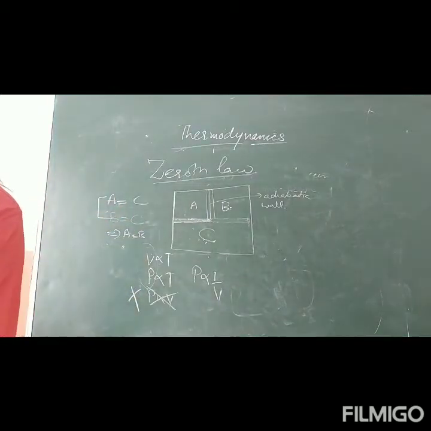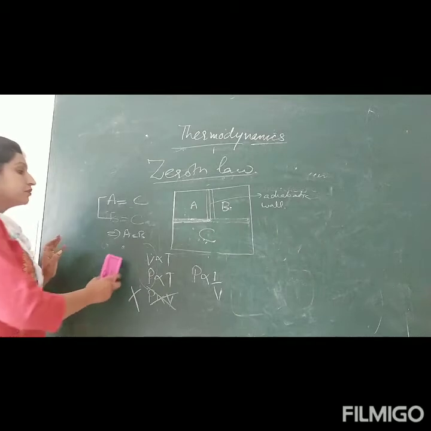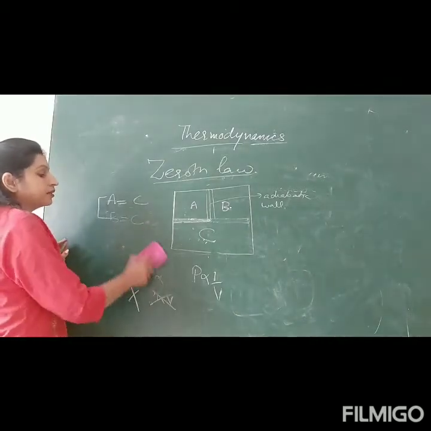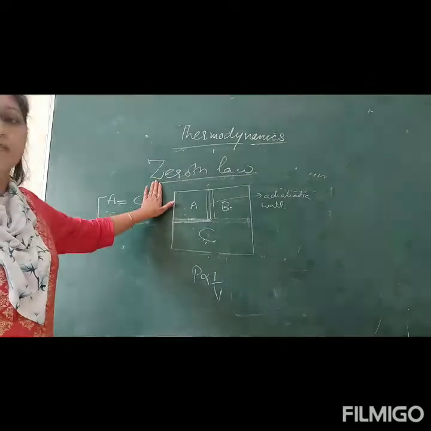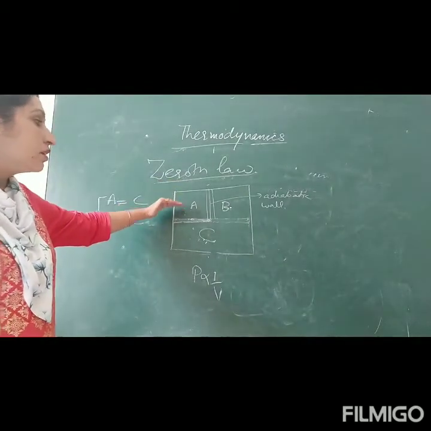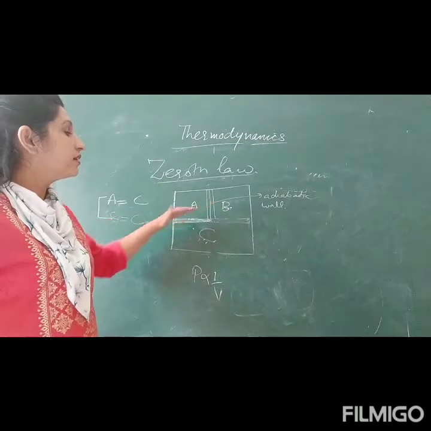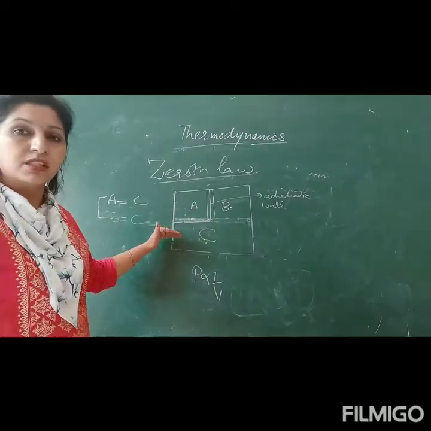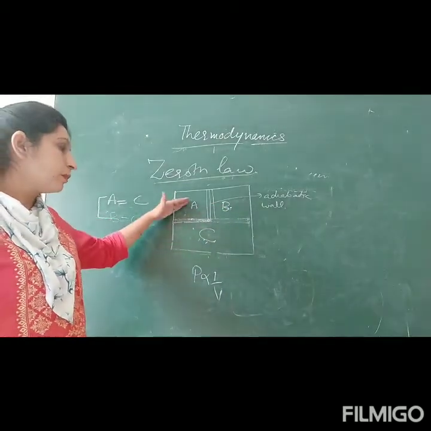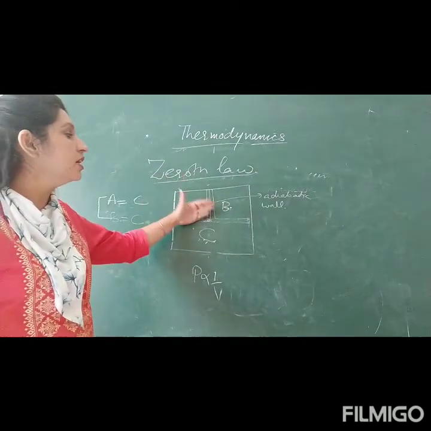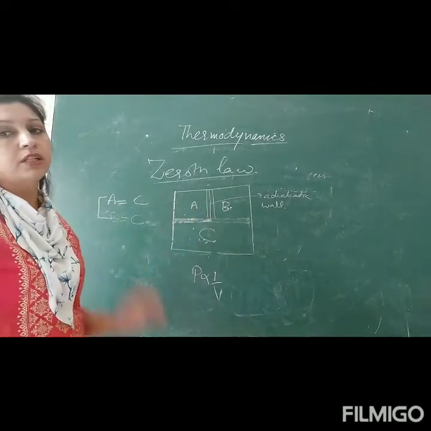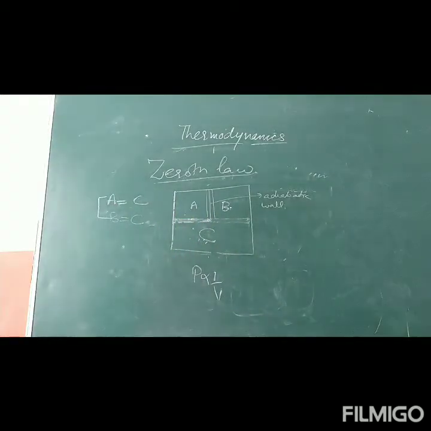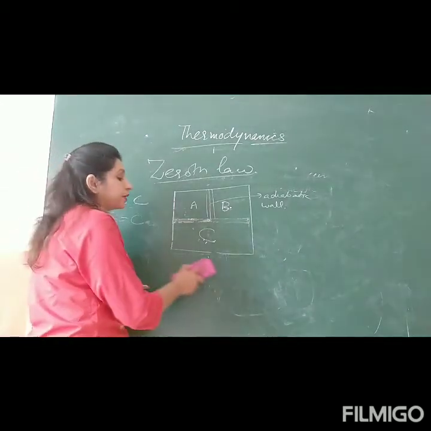So the zeroth law is a kind of discovery, meaning there are different observations behind this. Then this law comes: if systems A and B are each separately in thermal equilibrium with a third system C, meaning A is in thermal equilibrium with C and B is in thermal equilibrium with C, then A and B are in thermal equilibrium with each other also. This is your zeroth law. And from the zeroth law, how can we define temperature?